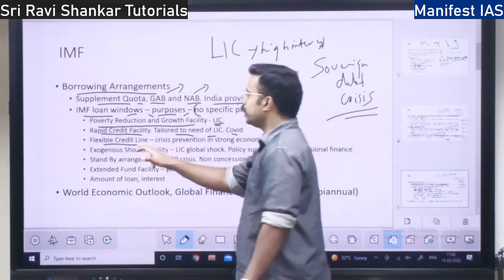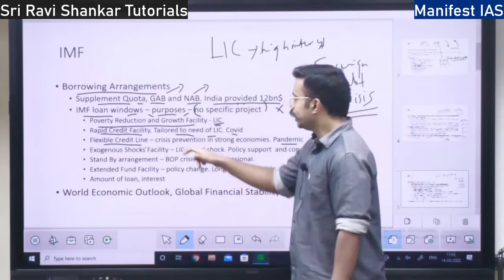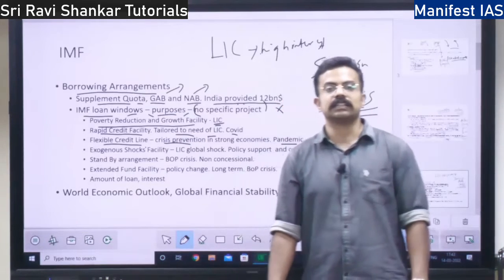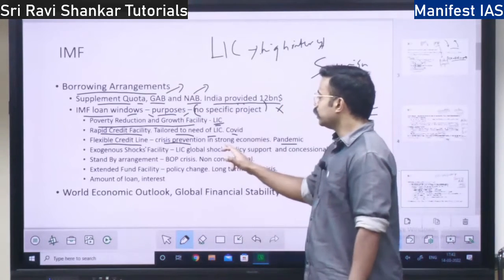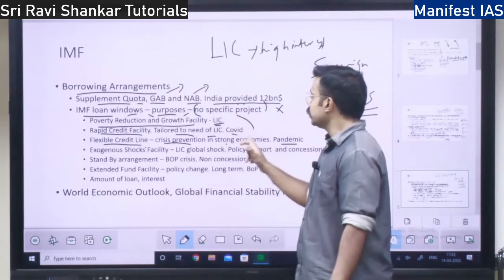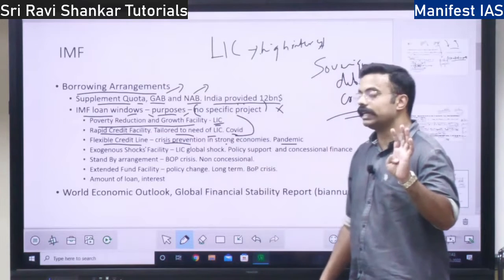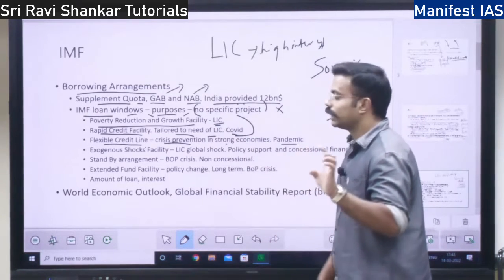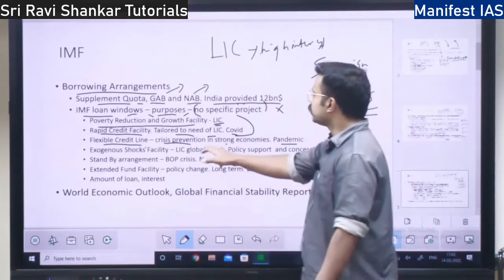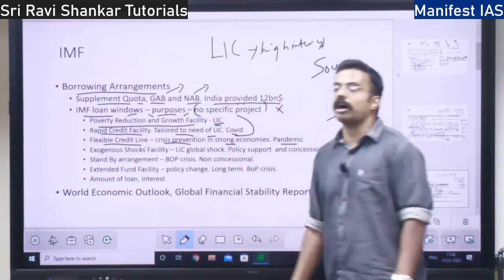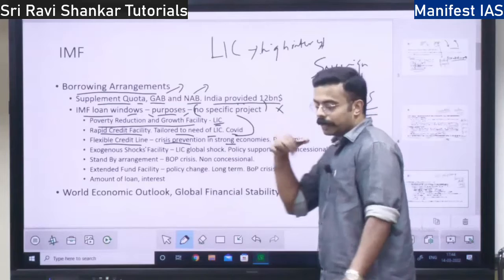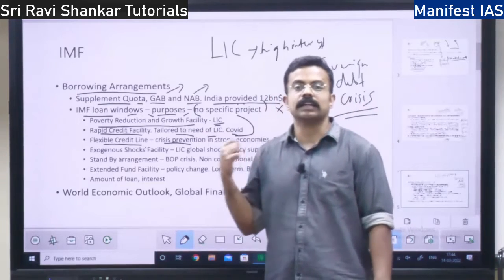So where does this flexible credit line money go? It goes for crisis prevention. If there is any crisis or disaster, there you can use it. See, the first two facilities, the Poverty Reduction and Growth Facility and the Rapid Credit Facility, are focused on low income countries. Whereas the flexible credit line goes to the strong economies. Under this window, the money is given to strong economies under crisis.